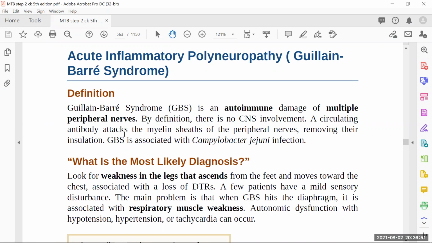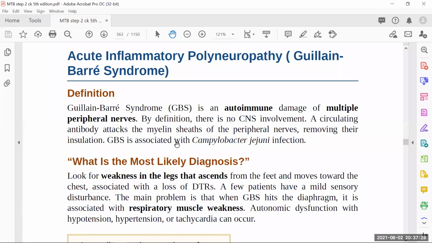So think about an autoimmune damage to these nerves, and by definition there is no CNS involvement, because once we say central nervous system, we are saying brain and spinal cord. But once we say cranial nerves and spinal nerves, we are saying peripheral nervous system. The nervous system is divided into two categories: the central nervous system, which includes the brain and spinal cord, and the peripheral nervous system, which includes the nerves coming from the brain, called cranial nerves, and the nerves coming from the vertebral column, called spinal nerves. So by definition, in GBS we don't have any CNS involvement.